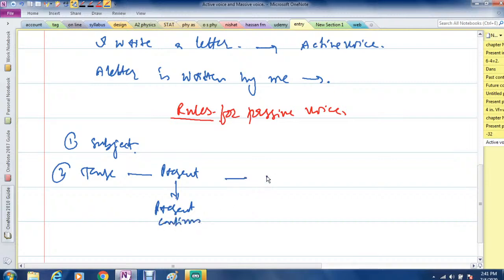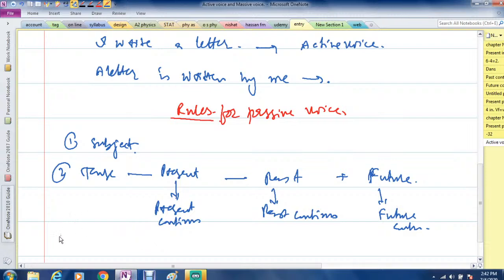If it's past, the sign of past will be used. And if it's future, the sign of future will be used. Then the third form of the verb is always used. I'm not doing the continuous tenses here, first only the three simple tenses.